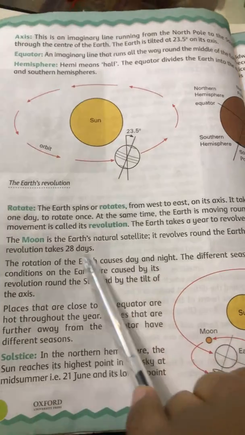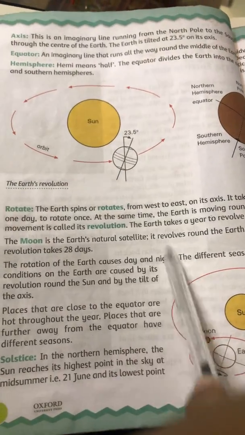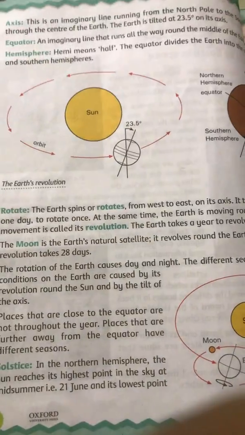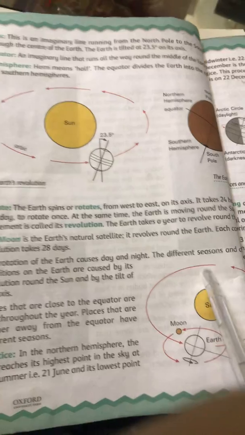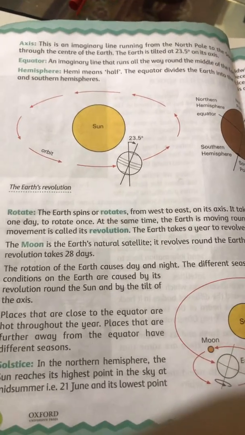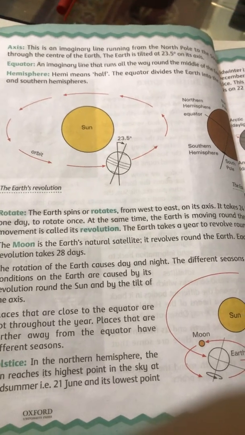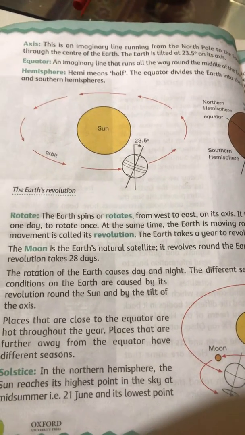The rotation of the earth causes day and night. This is also an important thing. The rotation causes the day and night. The rotation causes the changing of the day. The different seasons and the climate conditions on the earth are caused by its revolution around the sun and by the tilt of the axis. How is it so? Keep it in your mind.